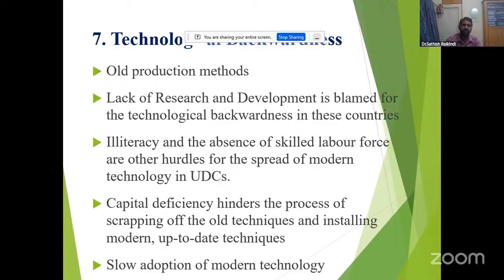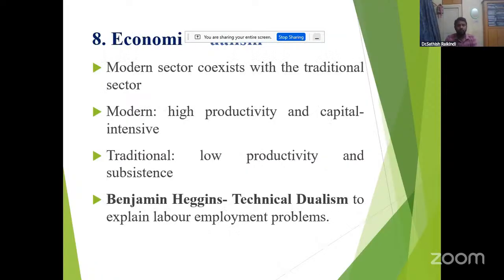In the seventh one is there. Number 8 here. What is number 8 here? Economic dualism. What is economic dualism here? The modern sector coexists with the traditional sector. Whatever is in the modern sector coexists with the traditional sector, like high productivity and capital intensity in the modern sector, while the traditional or subsistence sector has low productivity and subsistence.